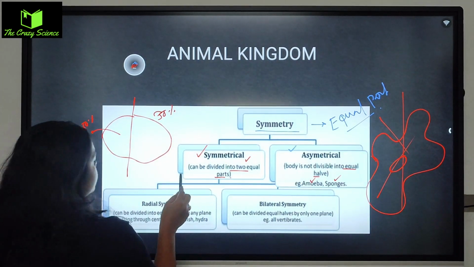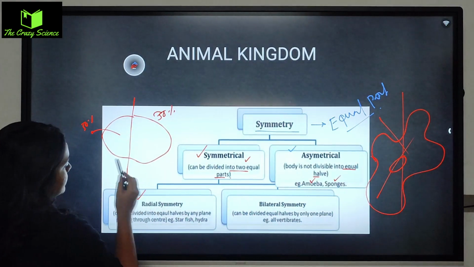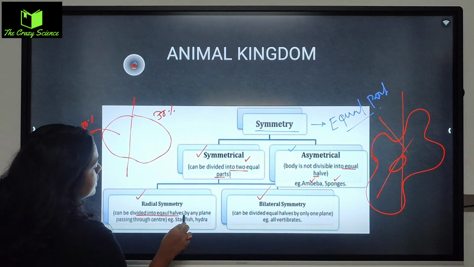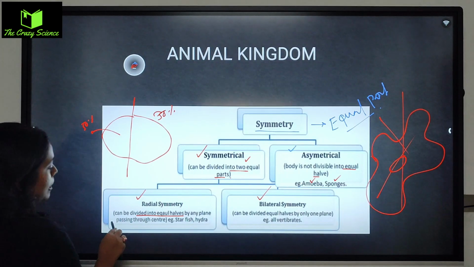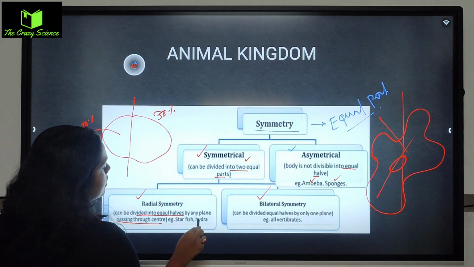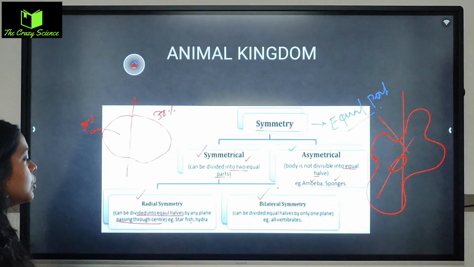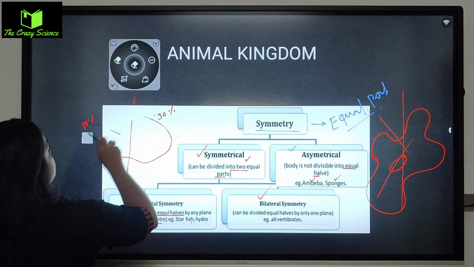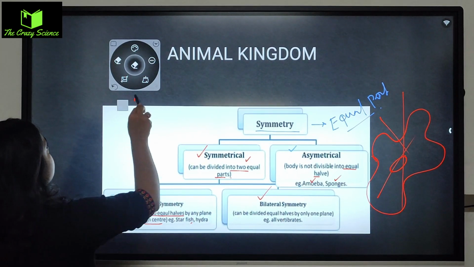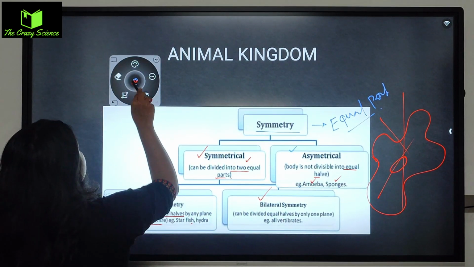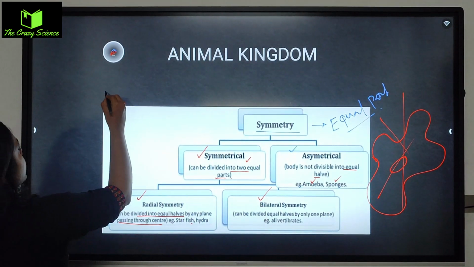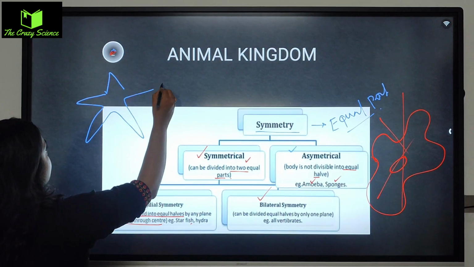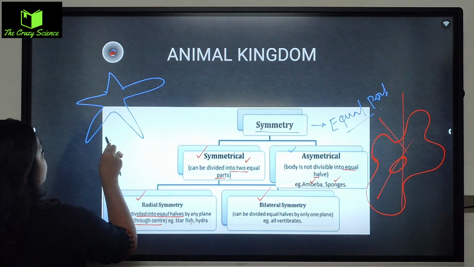Next one is symmetry, further divided into two parts, one is radial symmetry, another is bilateral symmetry. Radial symmetry means it can be divided into equal halves by any plane passing through the center, like starfish and hydra. তো বেসিকলি রেডিয়াল সিমেট্রিতে কি হয় না, starfish, if I draw a starfish, suppose I am drawing here a starfish, ঠিক আছে। তো this is a starfish,